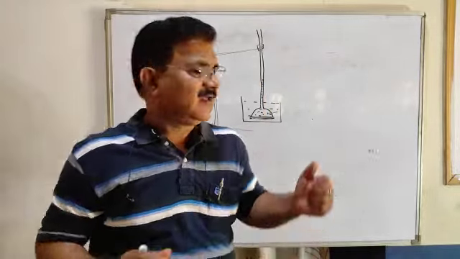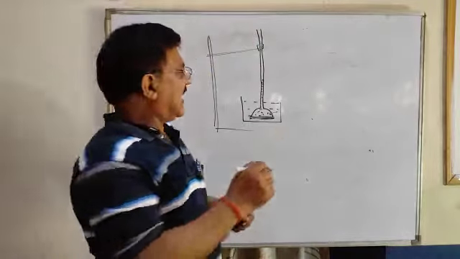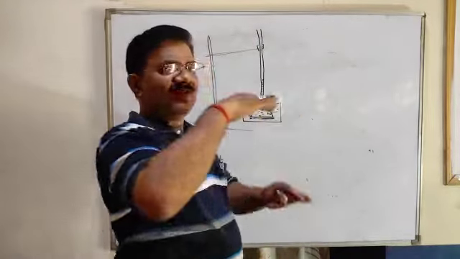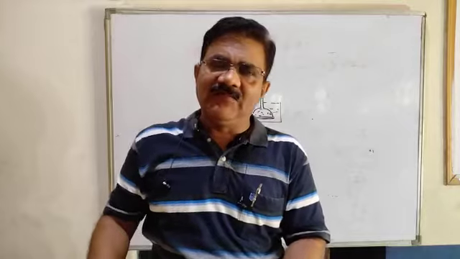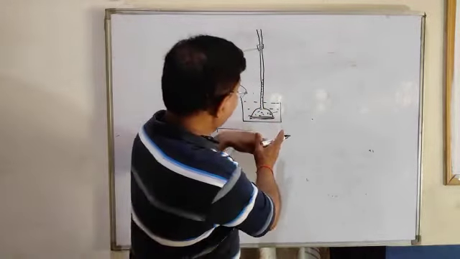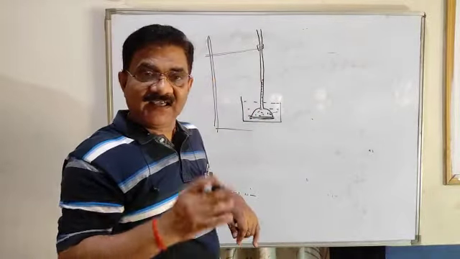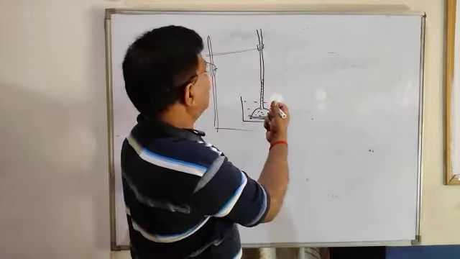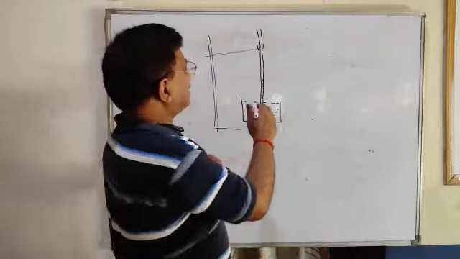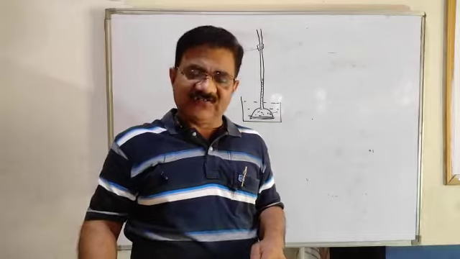Will it rise till it comes out? No. After some time it will become constant. There will be no further rise in water level, because the water has to go up against gravity. So gravitational pull will be there, and after some time this water level will become constant.